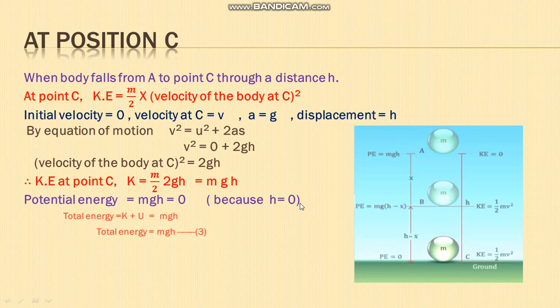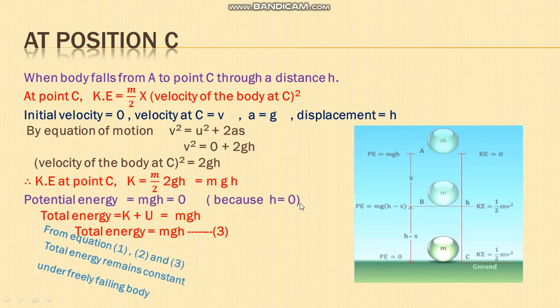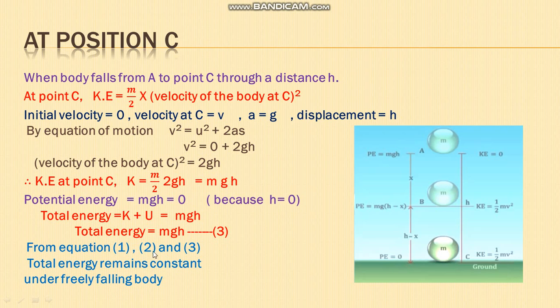Next, total energy is the sum of kinetic energy and potential energy, so total energy is mgh. From equations 1, 2 and 3, total energy remains constant for a freely falling body. So what does it explain? When the body moves from A to B, kinetic energy goes on increasing and potential energy decreases.